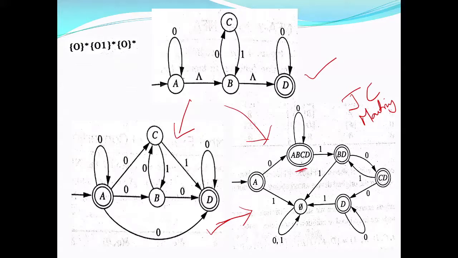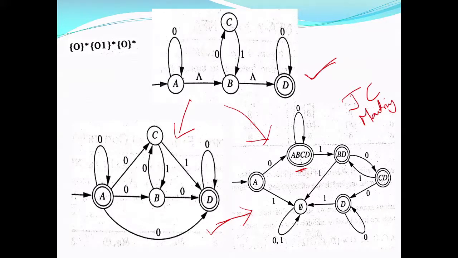So you have to calculate what is on 0, ABCD on 0 using this, not this, because we are trying to convert NFA epsilon to DFA. So you have to take epsilon closure of A, B, C, D, take that set, and on 0 you see what you get, and then take epsilon closure, then you get A, B, C, D. Right? So that is how you have to calculate.